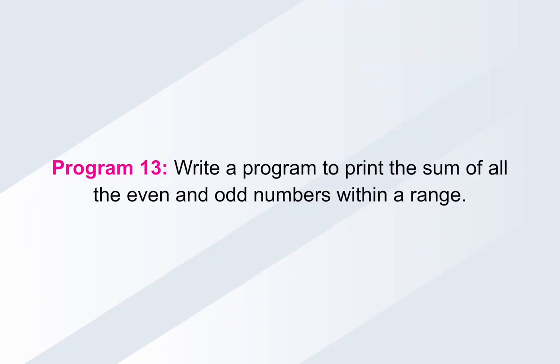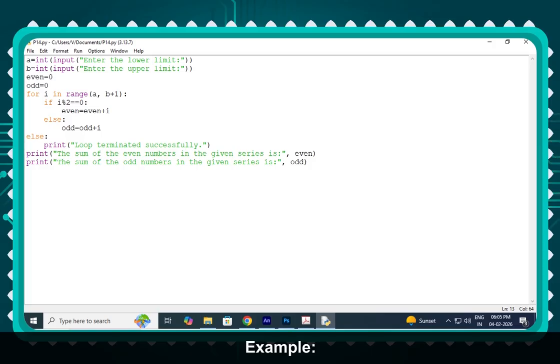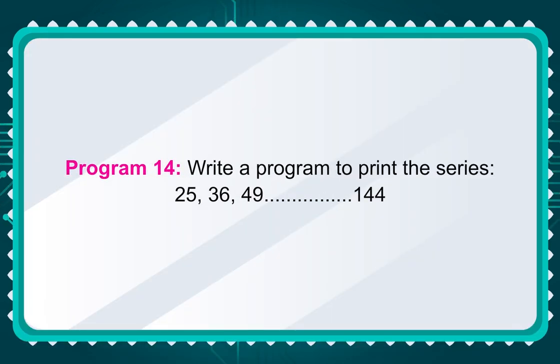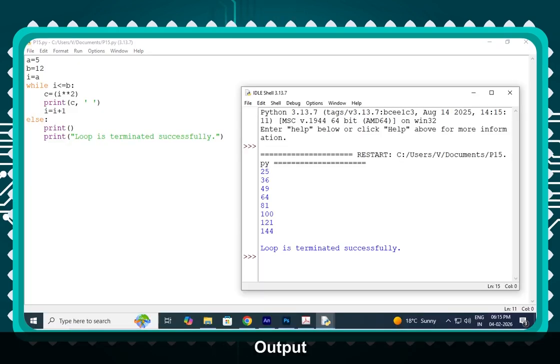Program 13. Write a program to print the sum of all the even and odd numbers within a range. Example, output. Program 14. Write a program to print the series 25, 36, 49 up to 144. Example, output.